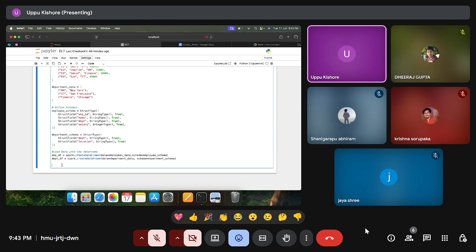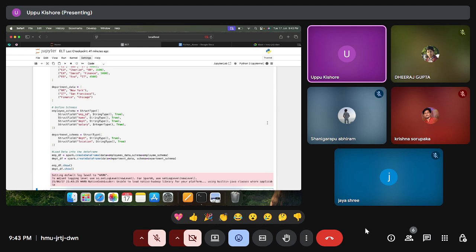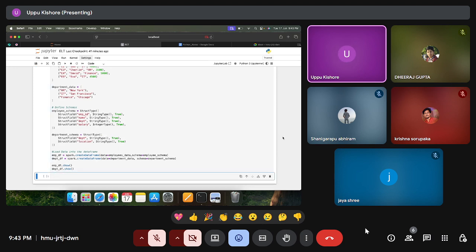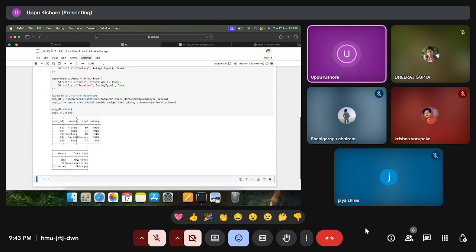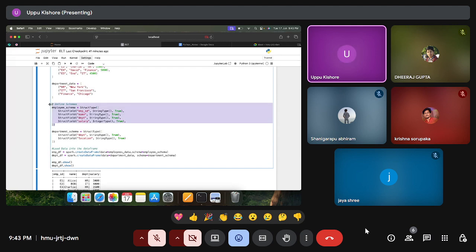So now we'll see that we have created the two data frames, employee data frame and department data frame. So this is important. Remember this. How to define the schema?